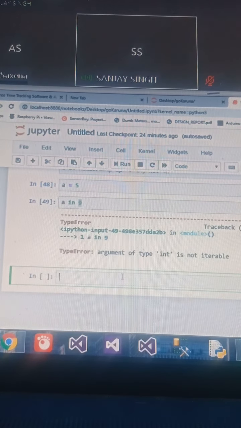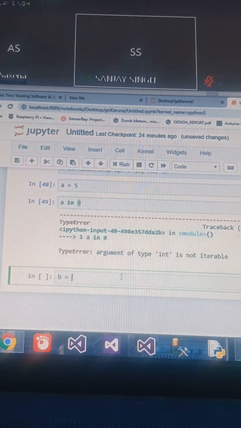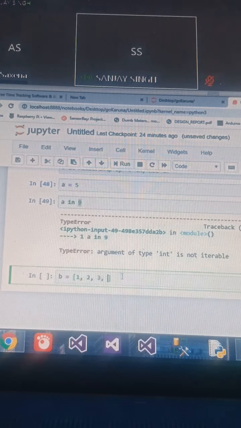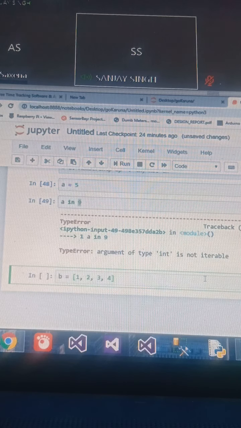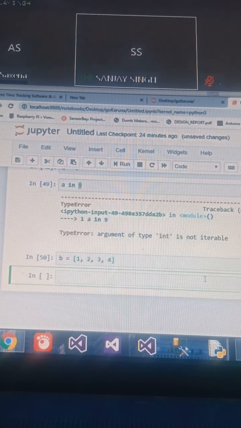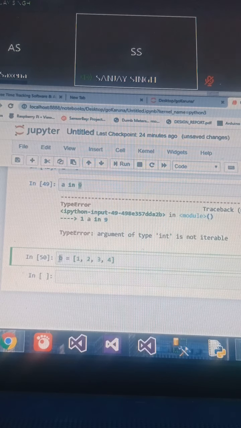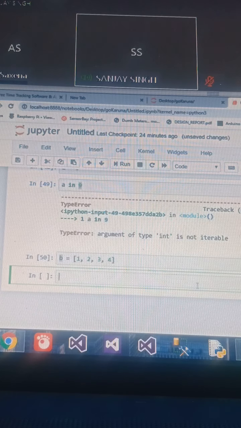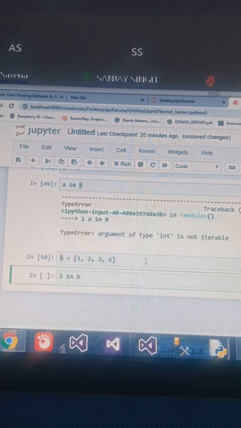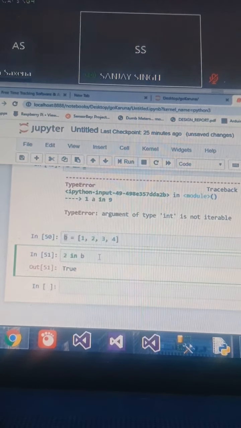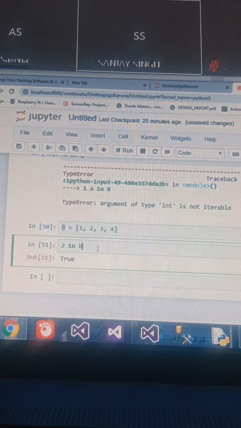What if, let us say, B is an array which holds 4 values. So, what is an array? B is a special type of variable which holds multiple values, called an array. Now, if I want to print 2 in B, can anyone tell me what will be the output? 2 in B. Yes, true. We'll get the answer. So it looks simple. It should make some sense.